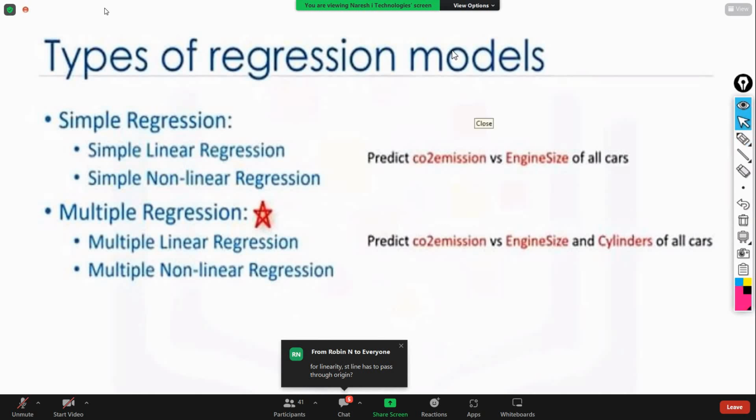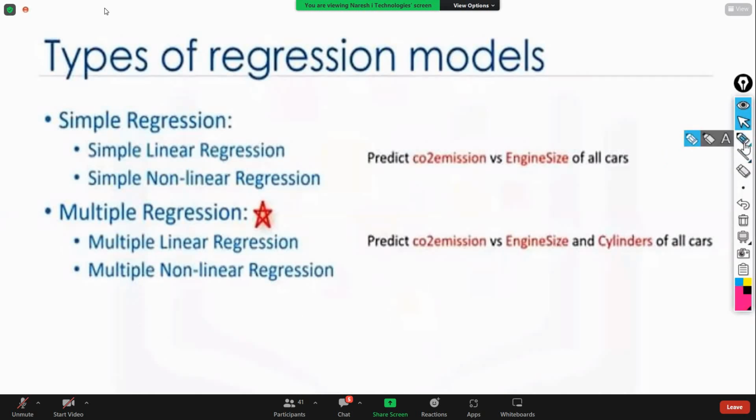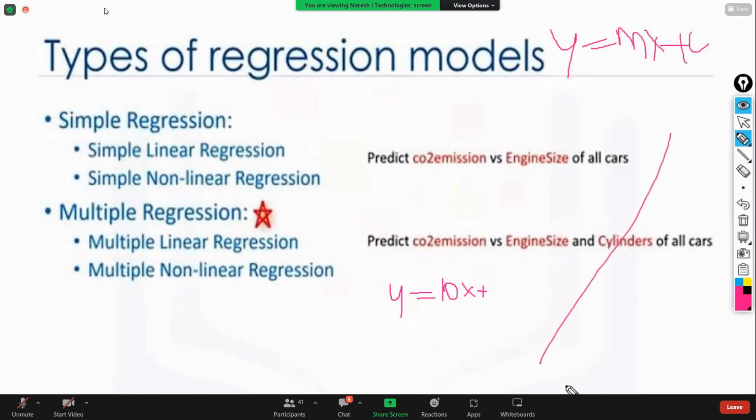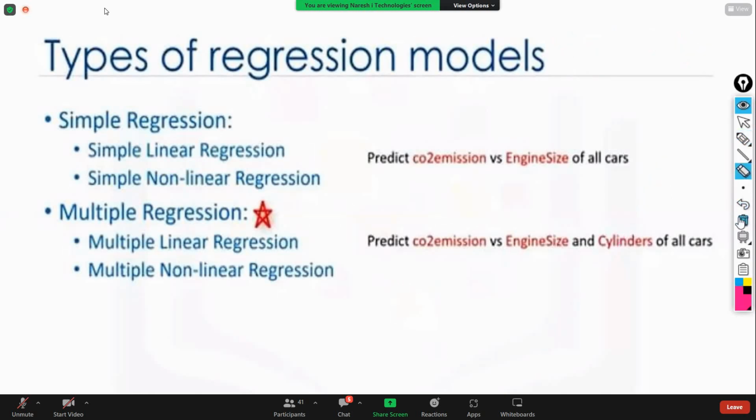Sir, should the linear line not pass through the origin? If it is going to pass through the origin, for example if you have only 10x, the y-intercept value is going to be 0. In y is equal to mx plus c, if the c value is 0, then the line will pass through the origin. If you have a c value, then it is not going to pass through the origin.